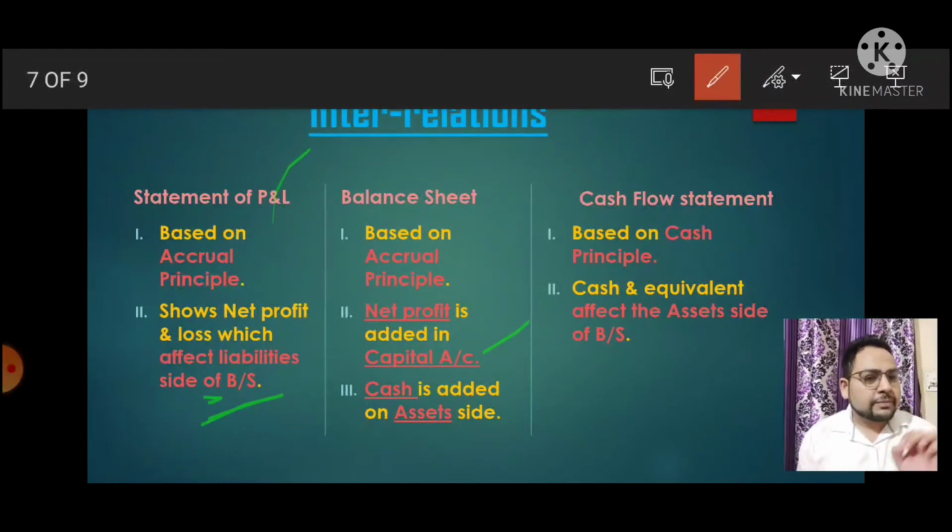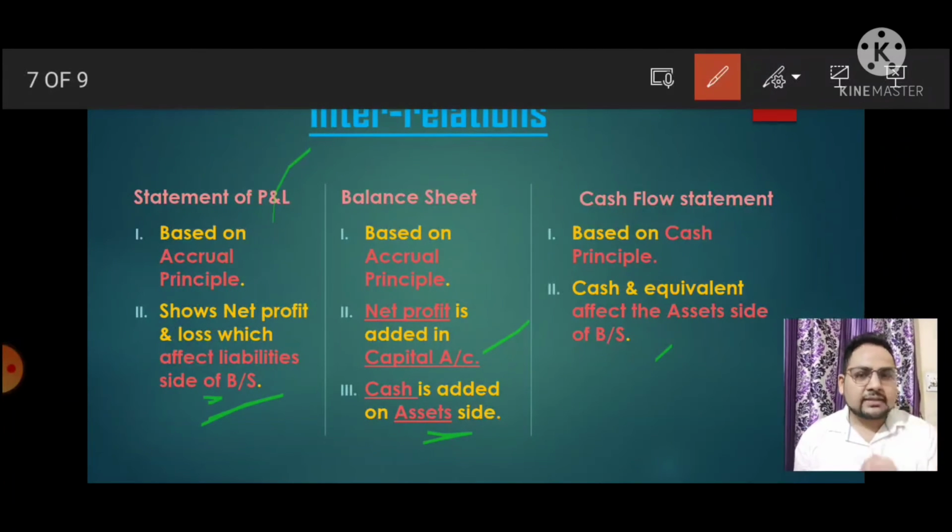Next point, about the cash flow statement. See, the cash flow statement gives us the exact value of cash. So this cash will be added on the asset side. If the cash of the company increases, it will be added on the asset side. If the cash of the company decreases, it will be deducted from the balance sheet. Got it? So these are interconnected.